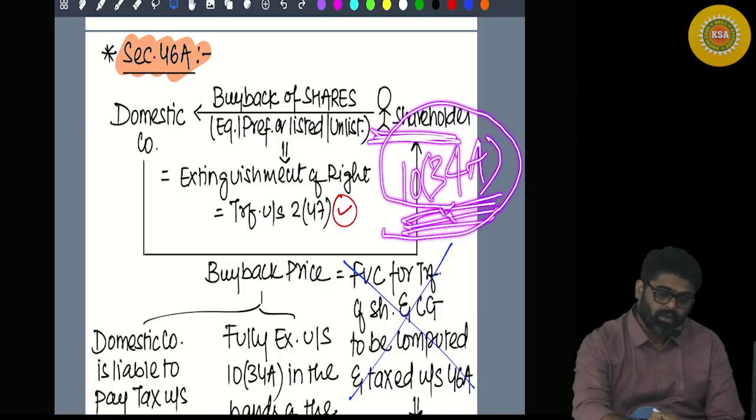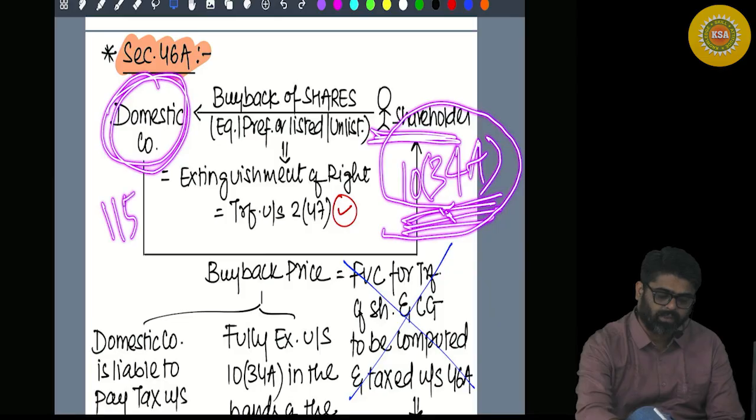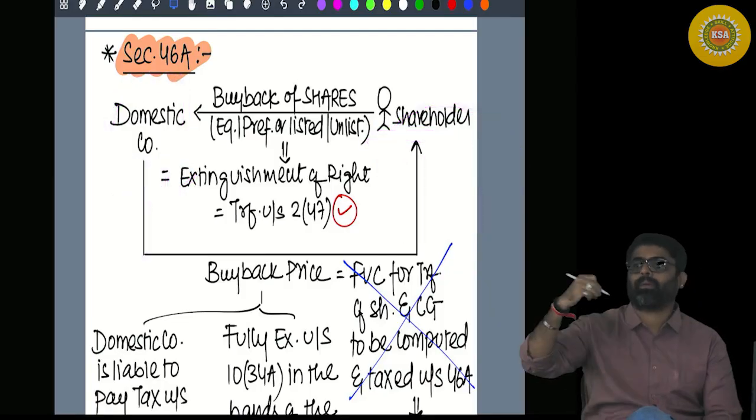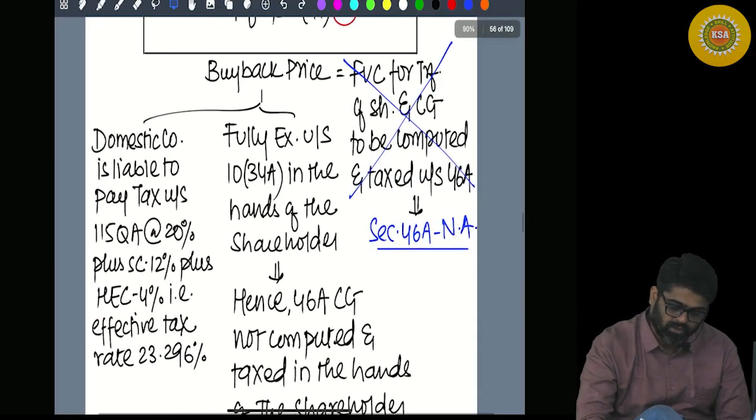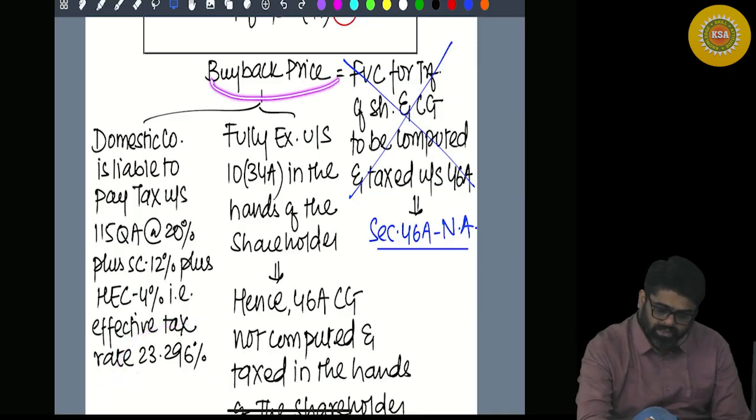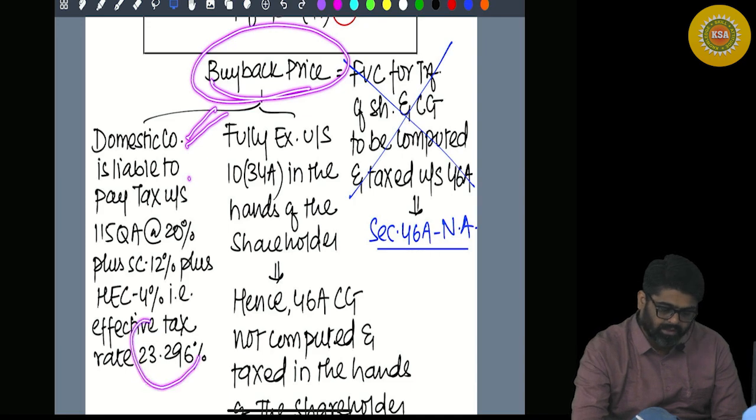Why is it fully exempt? Because for the company, which section is applicable? 115QA, and as per this section, the company is already paying tax on this buyback price. How much tax does the company have to pay? 20% plus 12% surcharge plus 4% cess. So 20 plus 12% will be 22.4, and 4% of that, so in all it is 23.296%. So the entire buyback price in the hands of the domestic company will be taxable at this rate.